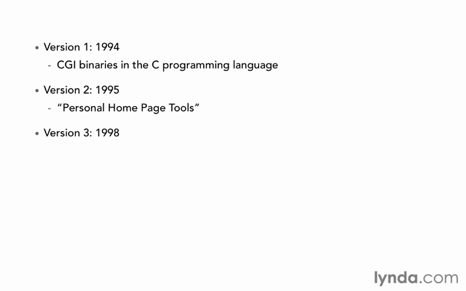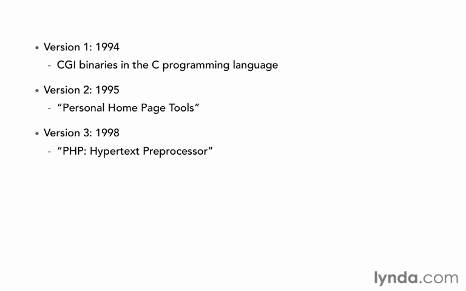But in version 3, PHP changed dramatically. Two other developers got involved, Zeev Suraski and Andy Gutmans. These two developers rewrote major parts of PHP between 1997 and 1998, and they also renamed it PHP Hypertext Preprocessor. Now you can see that in those three words we still have the initials P, H, and P. But the first word of the acronym is the acronym itself. This is called a recursive acronym. So if you ask what the first PHP in that stands for, it is PHP Hypertext Preprocessor. This is what passes for programmer humor, so get used to it.